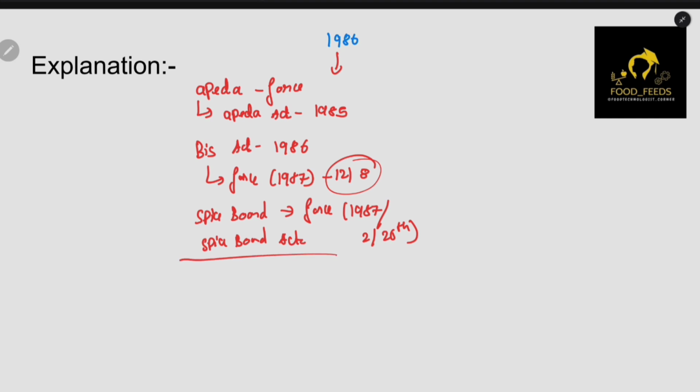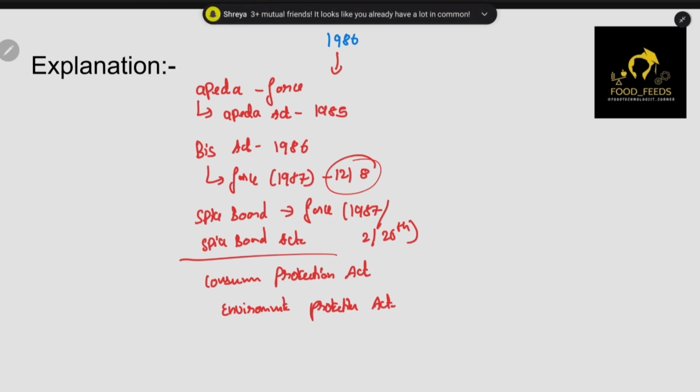Then the Consumer Protection Act. It also came in 1986. Environmental Protection Act, which gives you the Pollution Control Board and other details that come in Schedule 4.